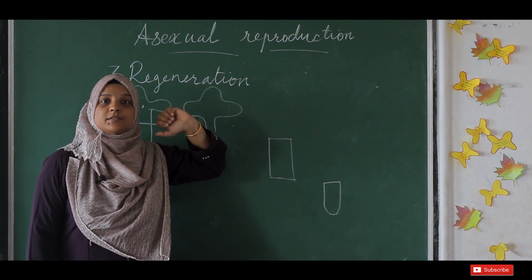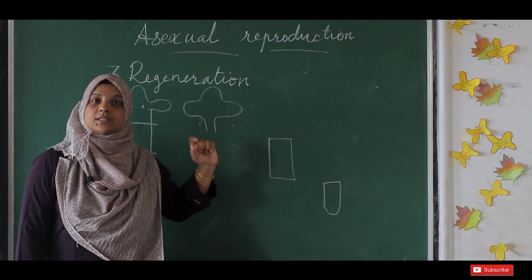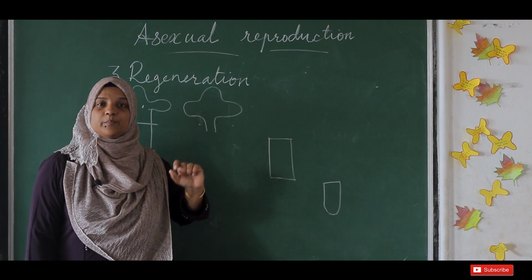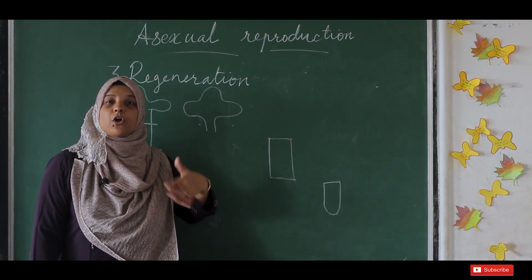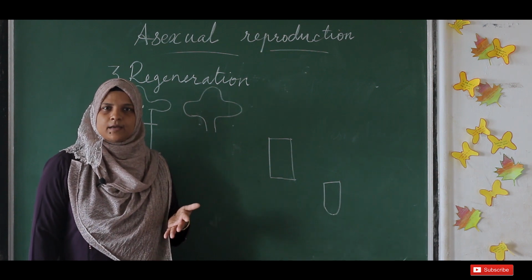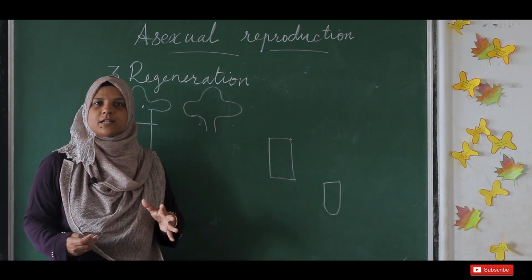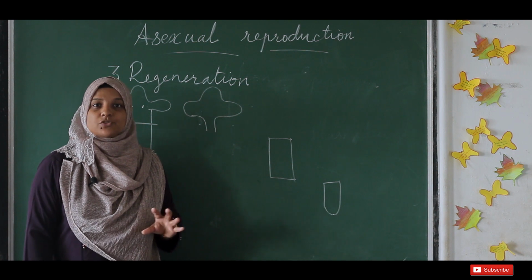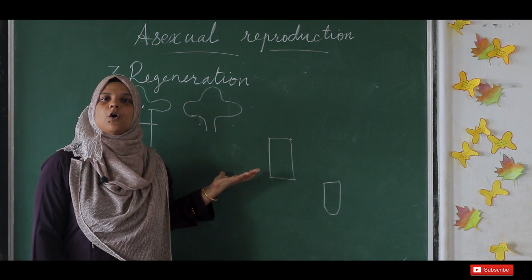And how does it happen? It happens because such organisms have specialized cells in their body which can regenerate, or proliferate, increasing in number. Fast cell division may happen and regenerate a group of cells, and from that group of cells the remaining body parts or organs can be activated. Such a process happens in this organism.